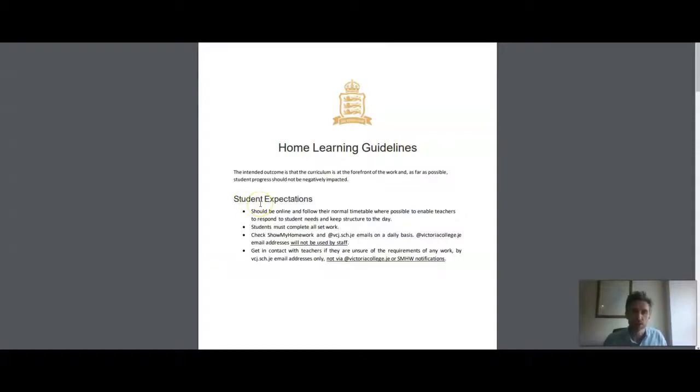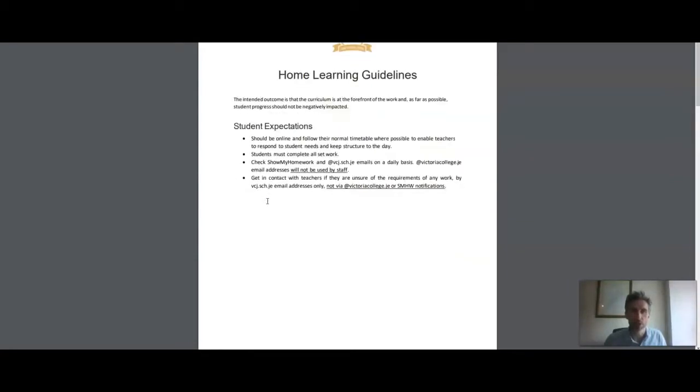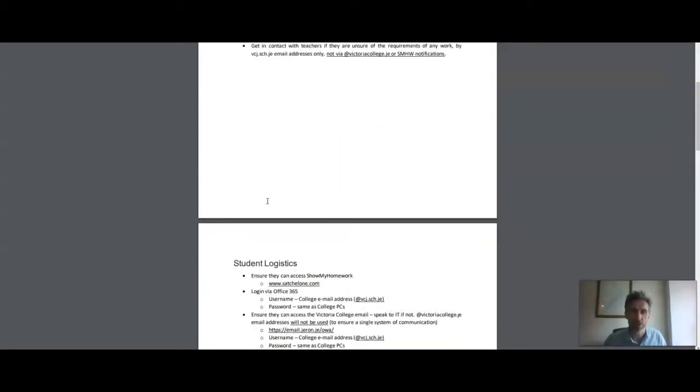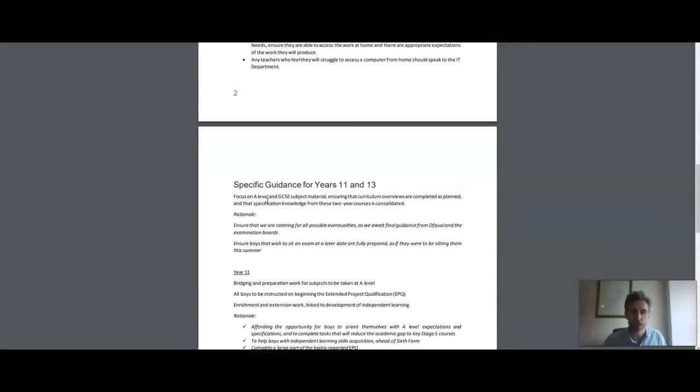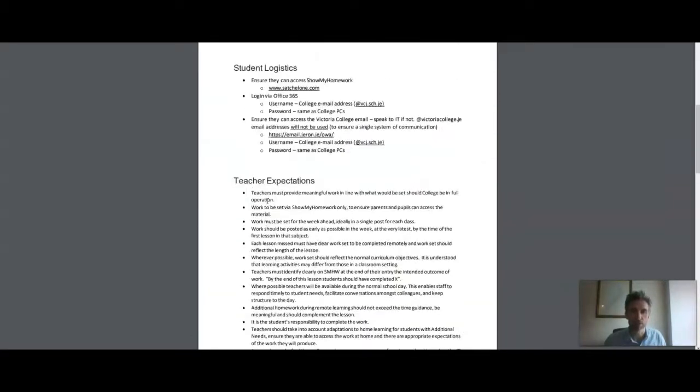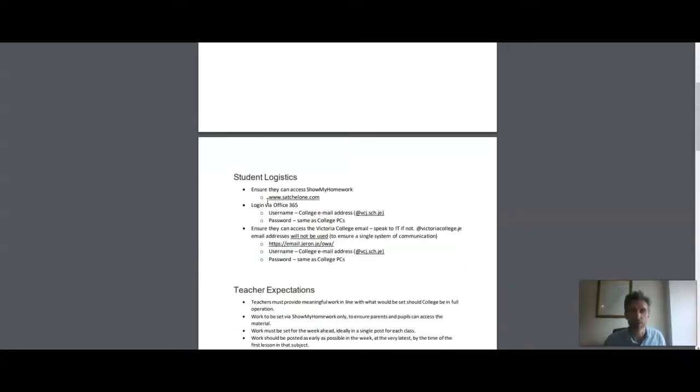And these are the guidelines that were discussed at the House assemblies before we closed at the end of March, and have also been iterated via emails as well. So here you've got your student expectations and the logistics and the teacher expectations, along with some specifics for 11 and 13. The key thing, of course, is that you are not using your Google Mail address. We are only communicating via VCJ email addresses at the moment.